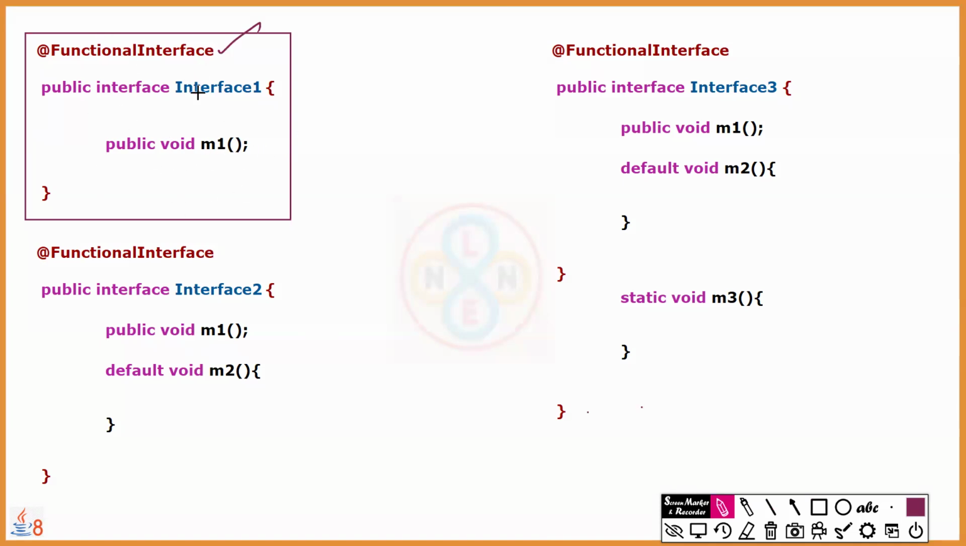Yes, because how many methods does it have? Only one abstract method. Then any interface with one abstract method can be declared as a function interface. Therefore, syntactically this is allowed.